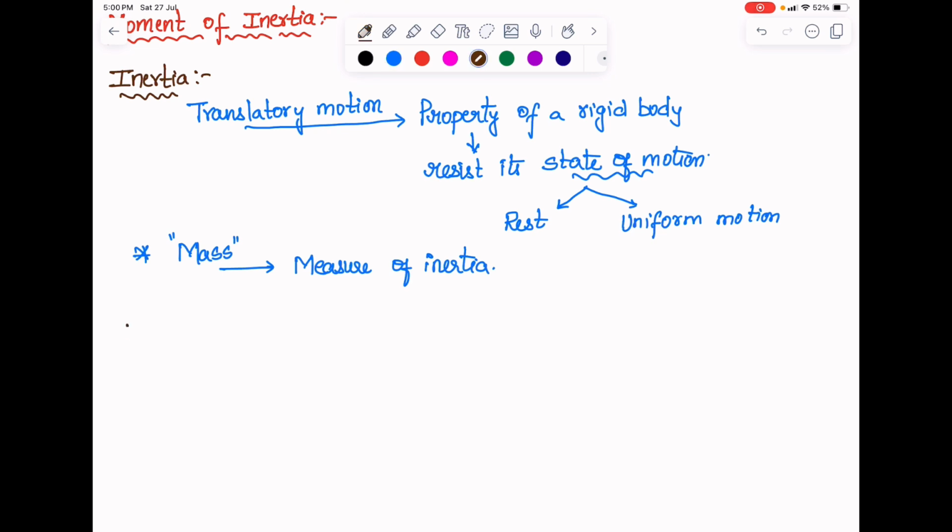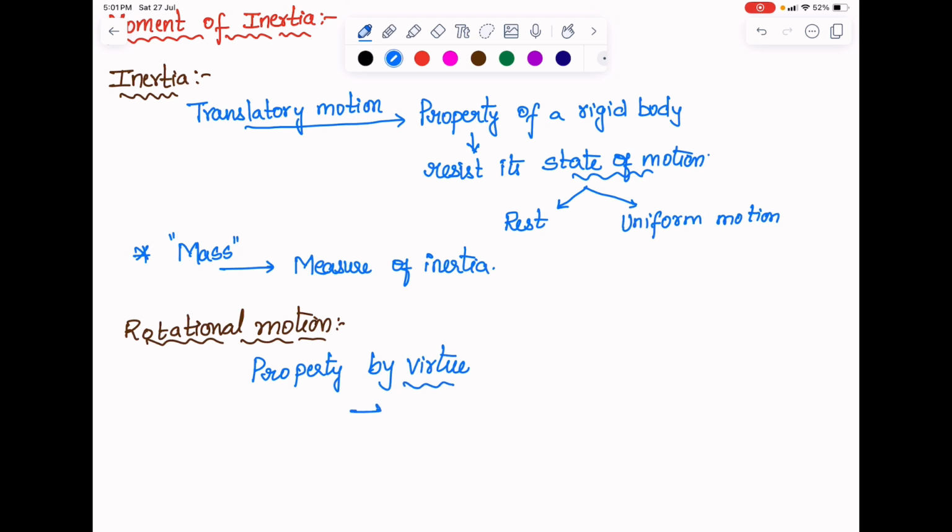Similarly, in rotational motion, as in translatory motion, the rigid body also has, by virtue, a property which opposes any change in its state of motion.